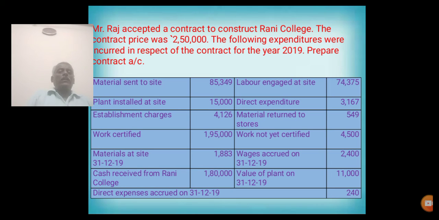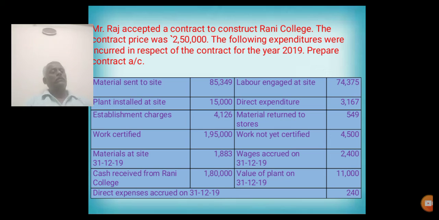Cash receipt from Rani College, it is not coming under contract account. Labor engaged at sites, debit side. Direct expenses, debit side. Materials returned to stores, contract account credit side. Work uncertified, work not yet certified, it is called work uncertified. It also comes under the credit side of contract account.